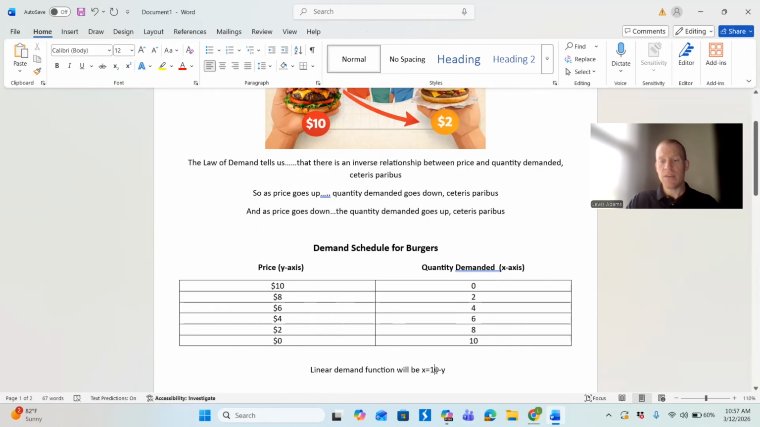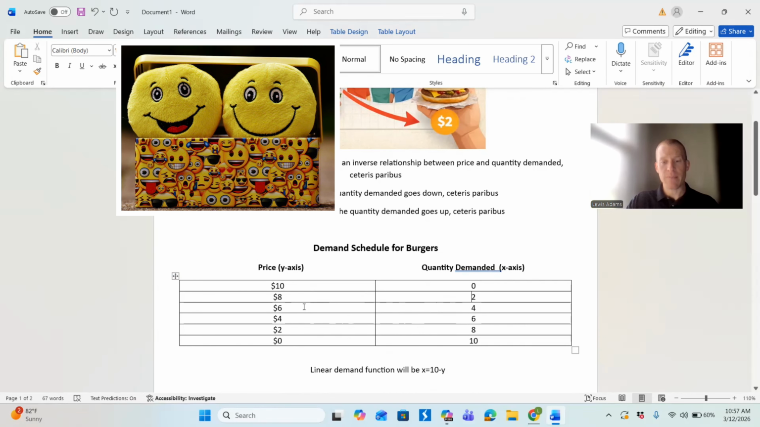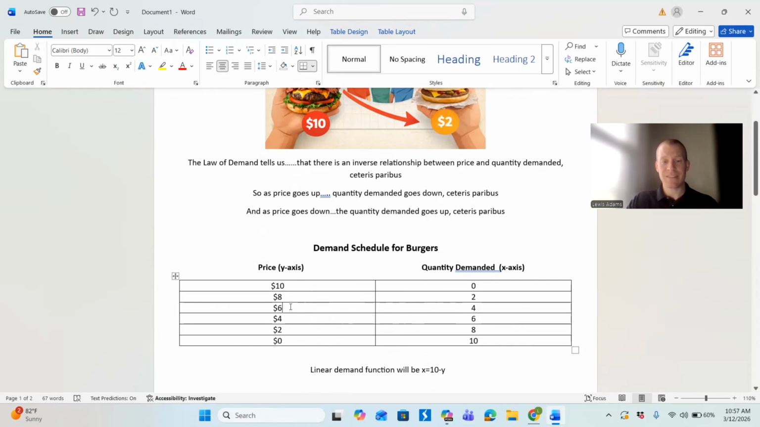X equals 10 minus my Y value of 10. X will be 0. Let's move on to the next one just for a little bit more practice here. X equals 10 minus my Y value of 8. So 10 minus 8 would be 2. Last one here for example purposes. How do we get to the 4? If we do X equals 10 minus 6, our X value will be 4.